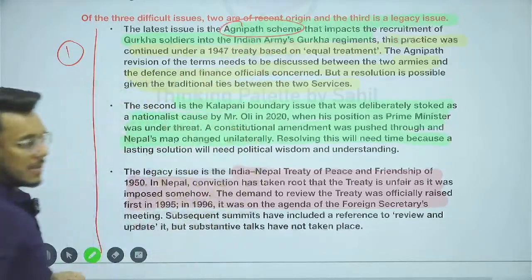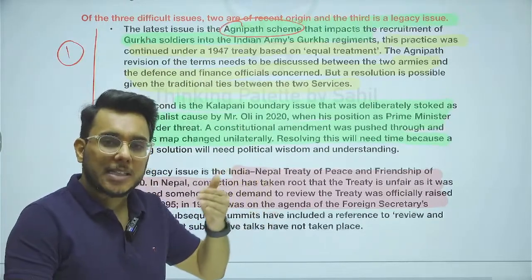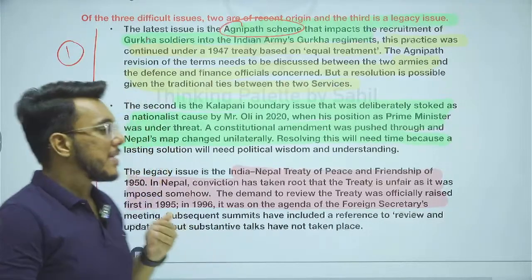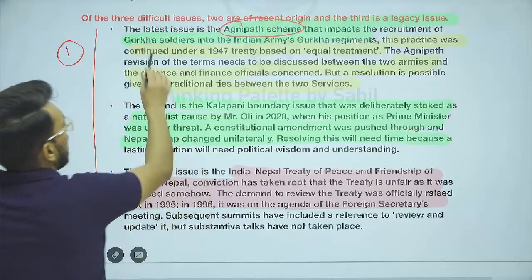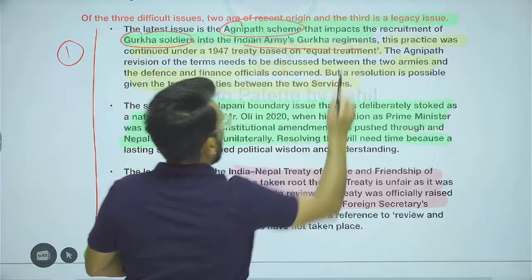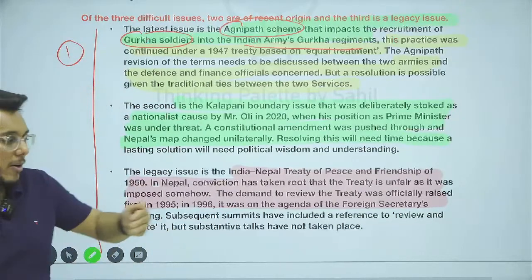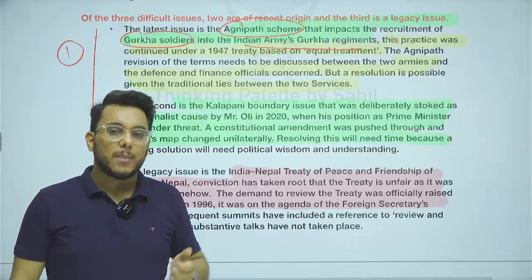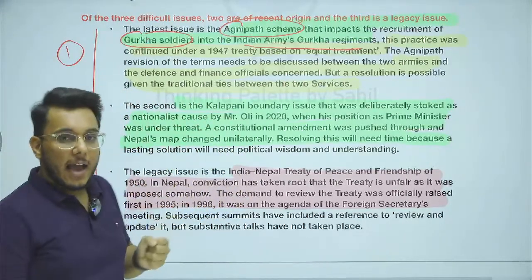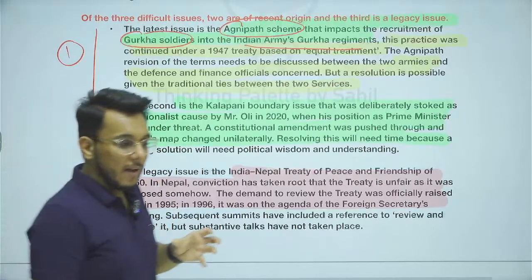So basically, guys, the government in 2022 came with the Agnipath scheme for inducting Jawans into the defense forces. Now, when we talk about India, we have the Gorkha soldiers in the Indian Army's Gorkha regiments, and a large number of Gorkha soldiers, particularly from parts of Nepal, have traditionally hailed from there, and we have given them the opportunities. But with the Agnipath, what will be the situation of the Gurkhas now?